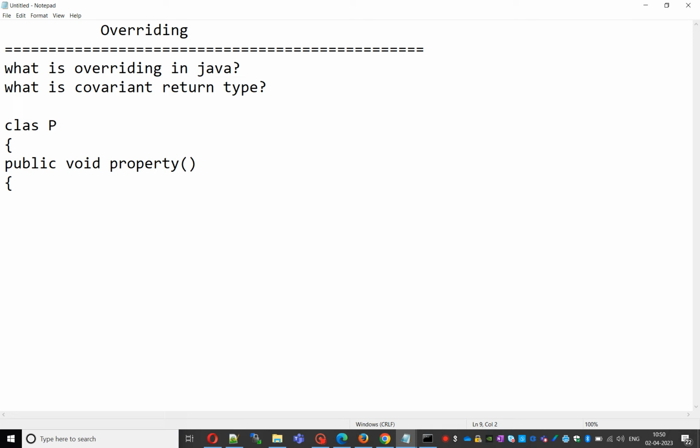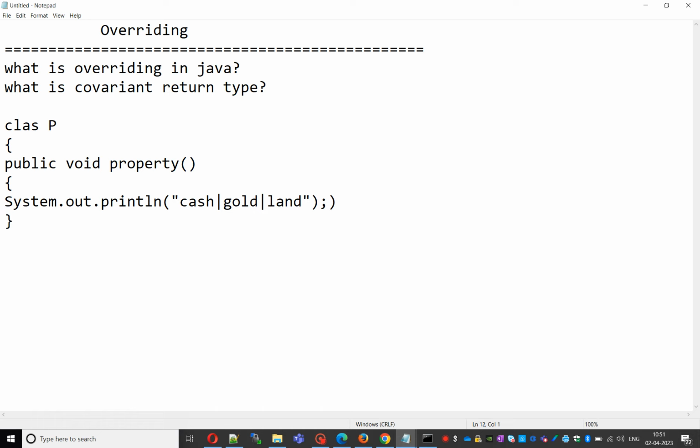Inside it, just for example, System.out.println of it may be cash, it may be gold, it may be land. The parent has that property.